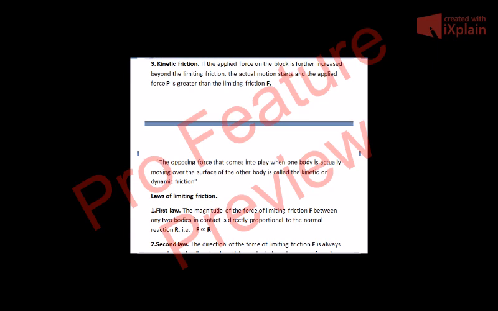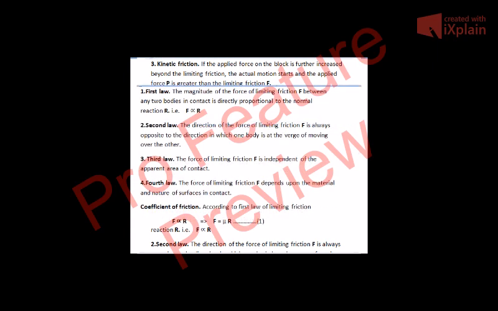Now the second law: the direction of the force of limiting friction is always opposite to the direction in which one body is at the verge of moving over the other. For example, if the body is at the verge of moving towards the right side, then the force of limiting friction will be towards the left side. So the first law is that F is directly proportional to the normal reaction R, and the second law is that the force of limiting friction is always opposite to the direction in which the body is at the verge of moving.